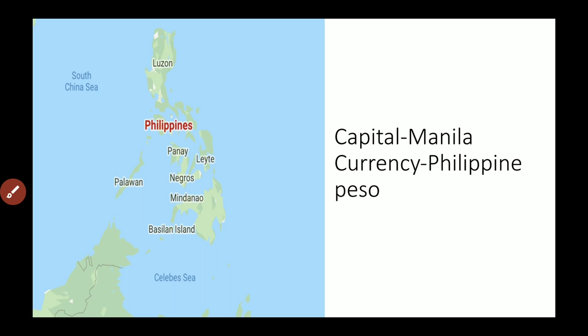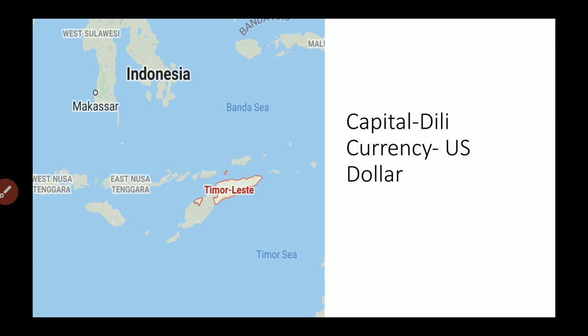The next country is the Philippines. The Philippines is also composed of many islands, and the South China Sea is located to the west of it. The capital of the Philippines is Manila and the currency is the Philippine peso. Now the last country in Southeast Asia is Timor-Leste. The capital of Timor-Leste is Dili and the currency is the US dollar.